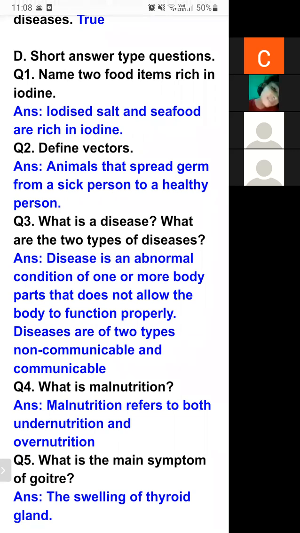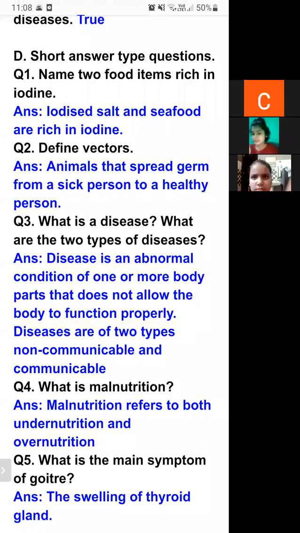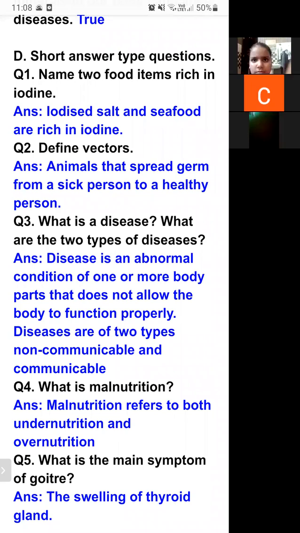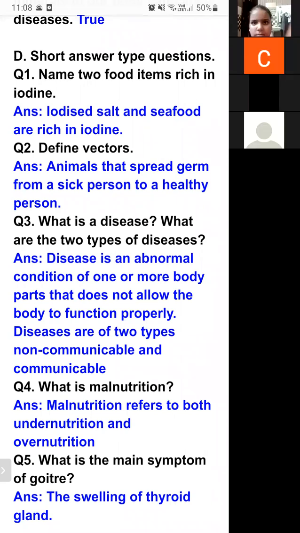If we are taking a less amount of nutrient, for example, if our body requirement is 10 gram and we are taking 5 gram, that is undernutrition. If our body requirement is 10 gram and we are taking 100 gram, that is overnutrition. Excess of nutrients we are taking.